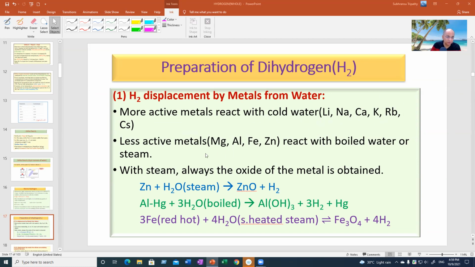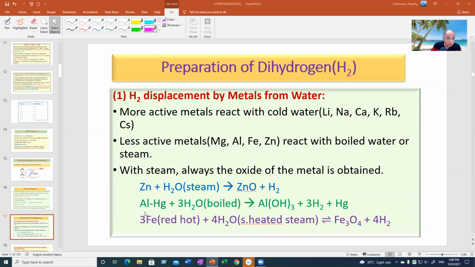But little less reactive metals, which are above hydrogen but less reactive, like magnesium, aluminum, iron, zinc, tin, react with water under boiling conditions, boiled water or steam. And invariably remember that when you use steam, you don't get hydroxide, you get oxide. But when you use boiled water, you get hydroxide. This is the trick you have to remember. If it is magnesium plus water (steam), then you get magnesium oxide. But all these strongly active metals will produce hydroxide. But I'm talking of less active metals.